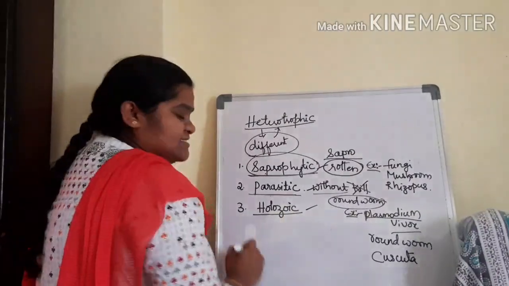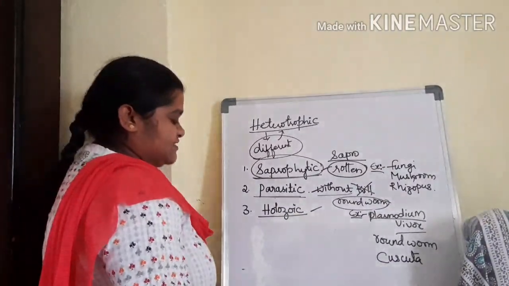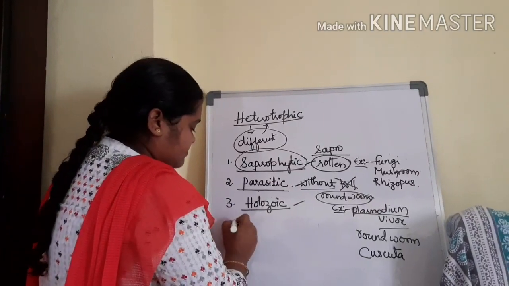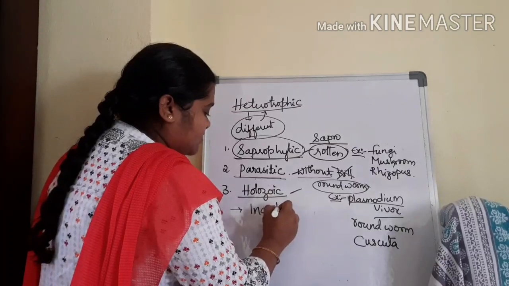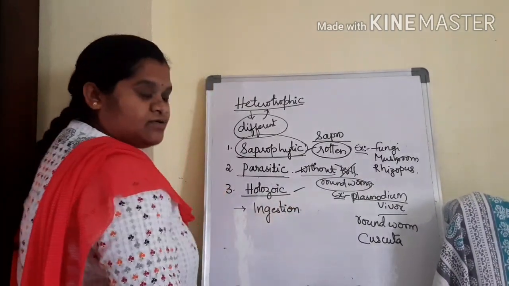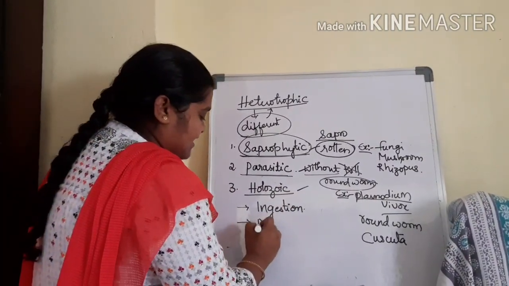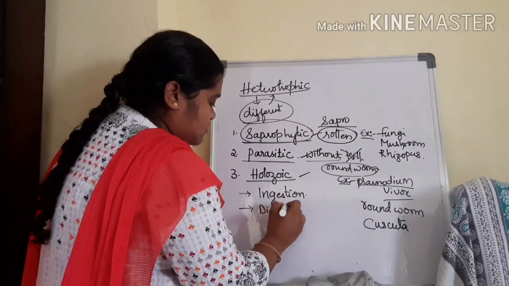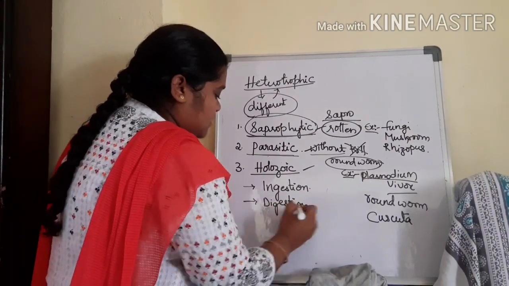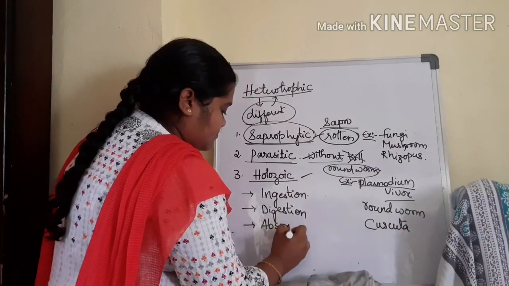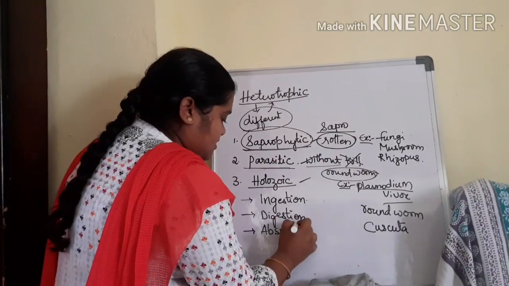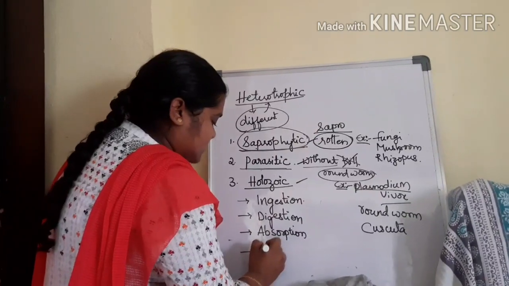There are five steps involved in holozoic nutrition. The first step is ingestion, taking food into the mouth. Next one is digestion. Next step is absorption. Next step is assimilation.